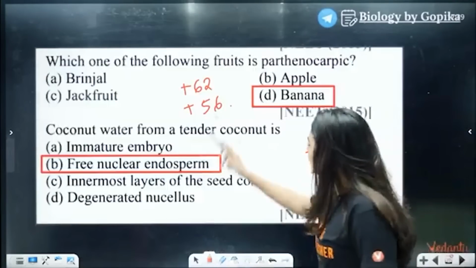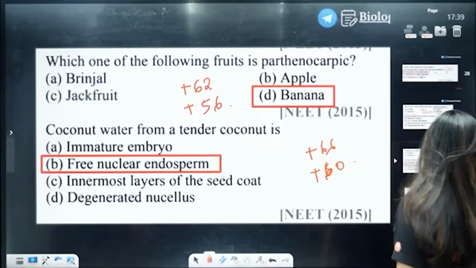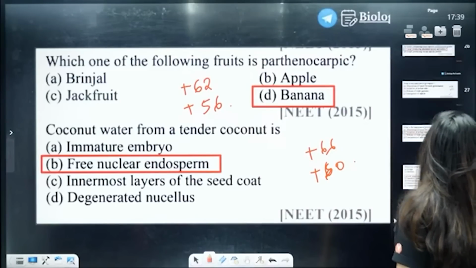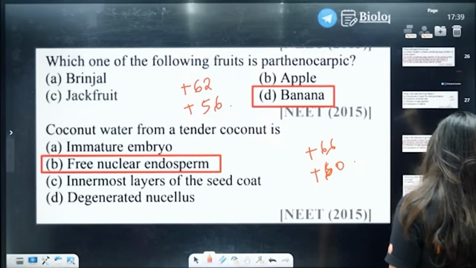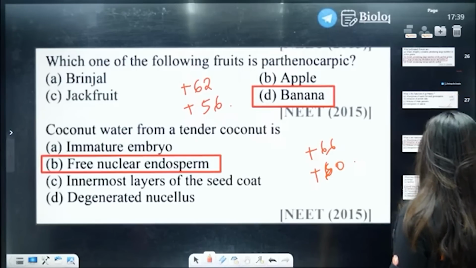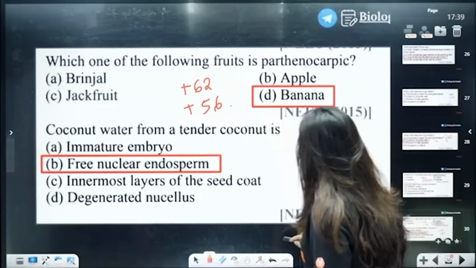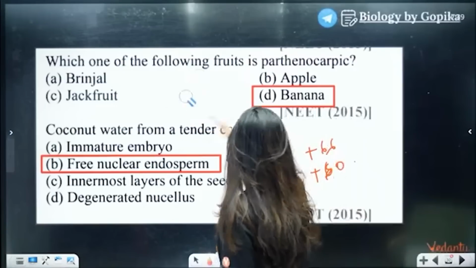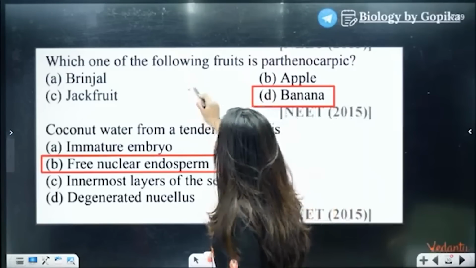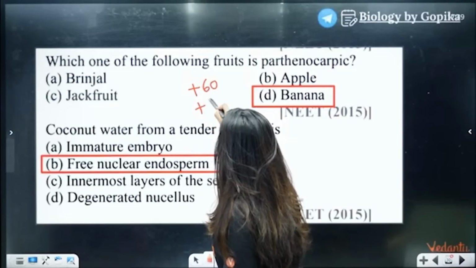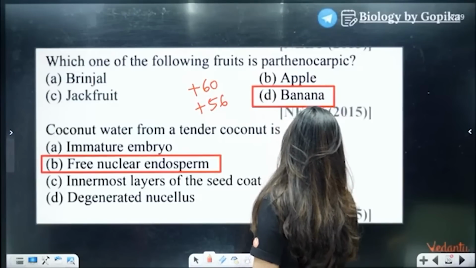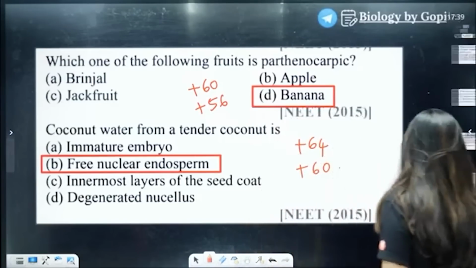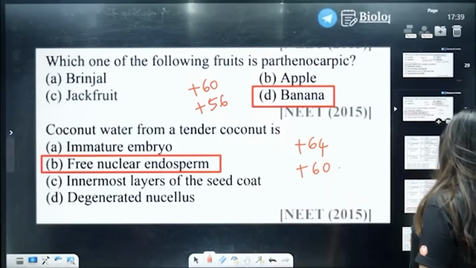No, but here I wrote 62. Oh yeah, so sorry, 56. Whoever wrote 66 is wrong. There are no 66 marks first of all. Here it will be 60 and here it will be 56. Here it will be 64 and here it will be 60. Whoever got extra 4 marks, give it back.